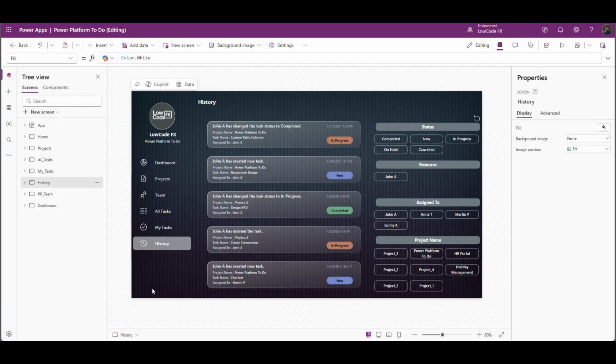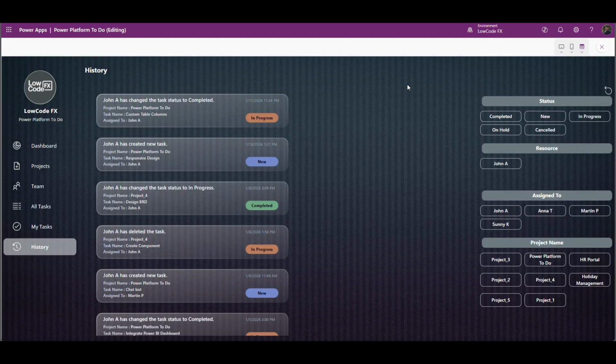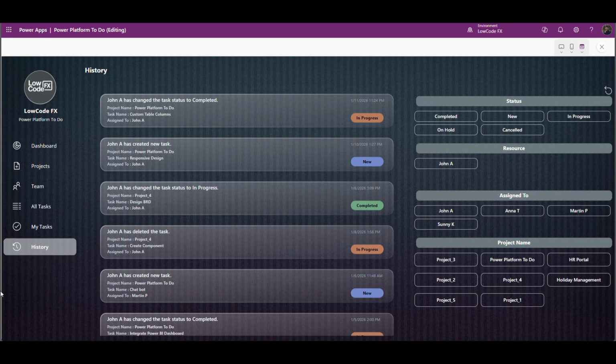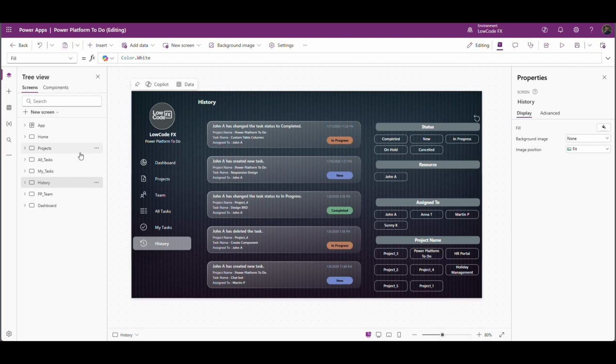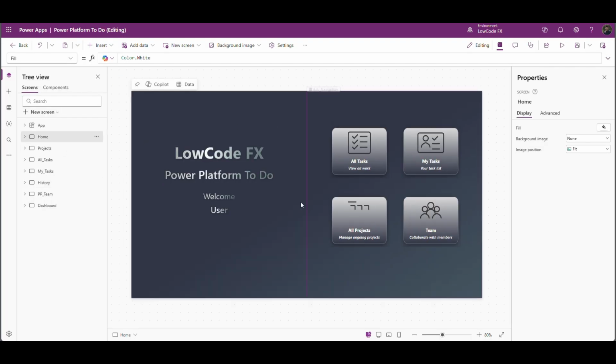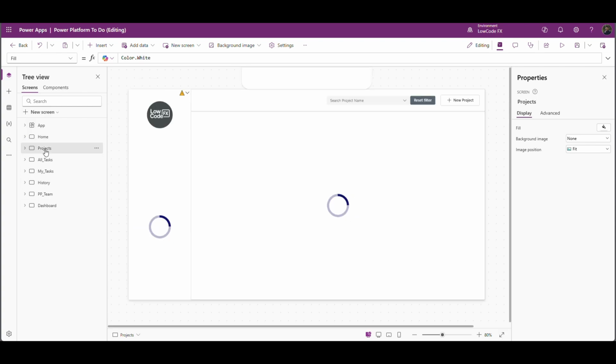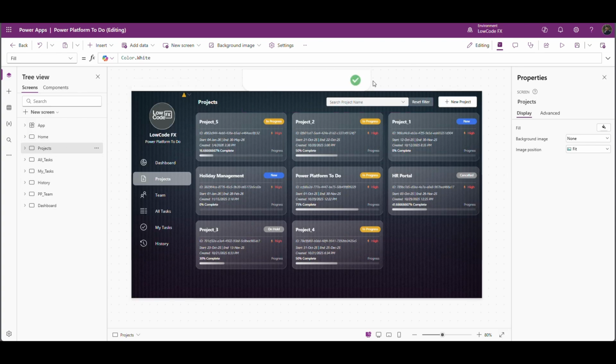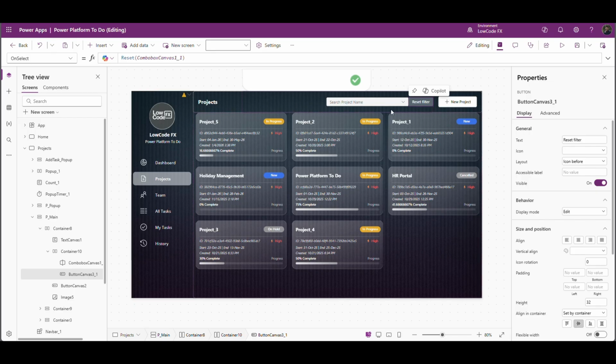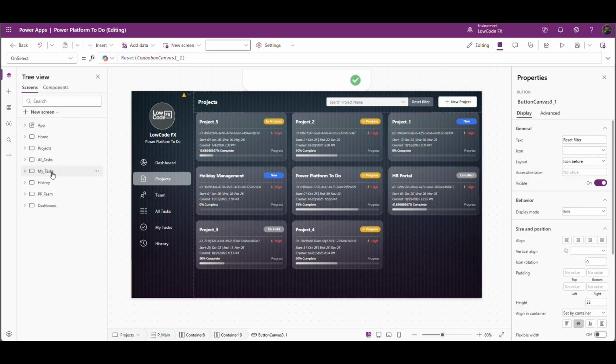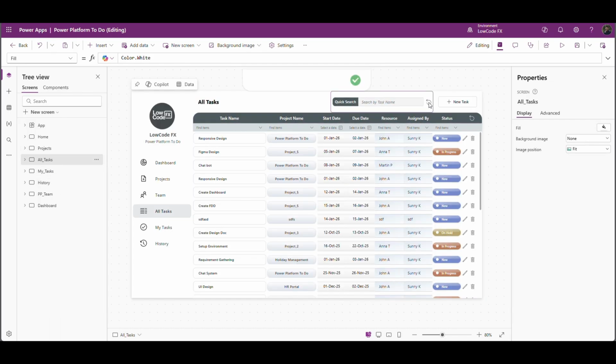In upcoming videos we are going to add one or two more tabs over here, and yeah, we have enough space for that. Let's go one by one. Home screen, all good. Projects, yeah. So in project screen I can see there is a reset button, so I'm going to replace it with icon. Let me just grab it from this screen with this one.